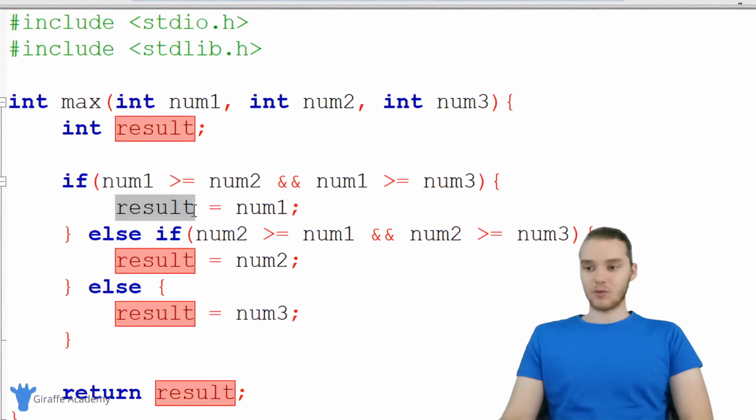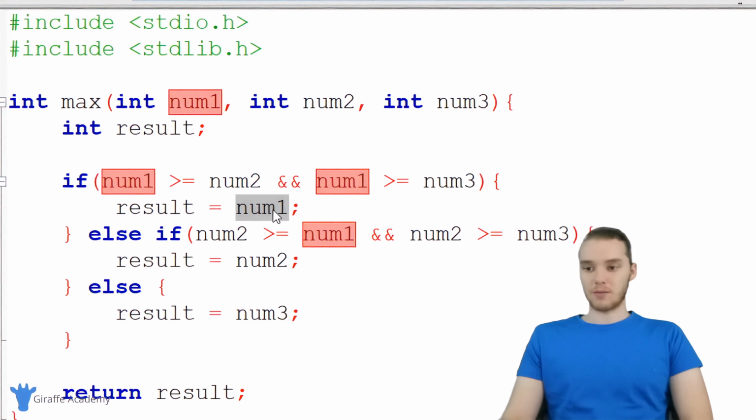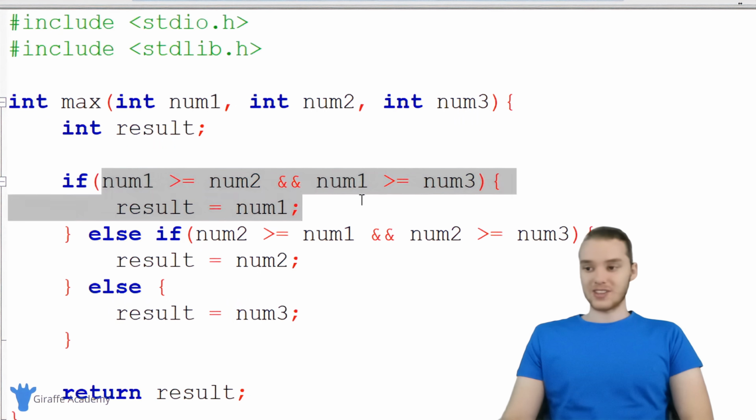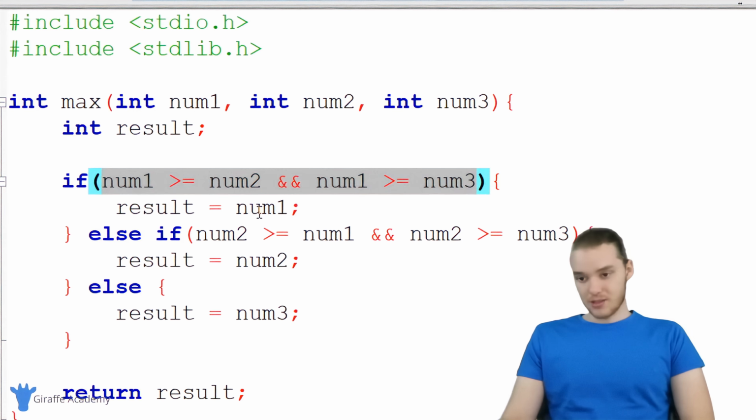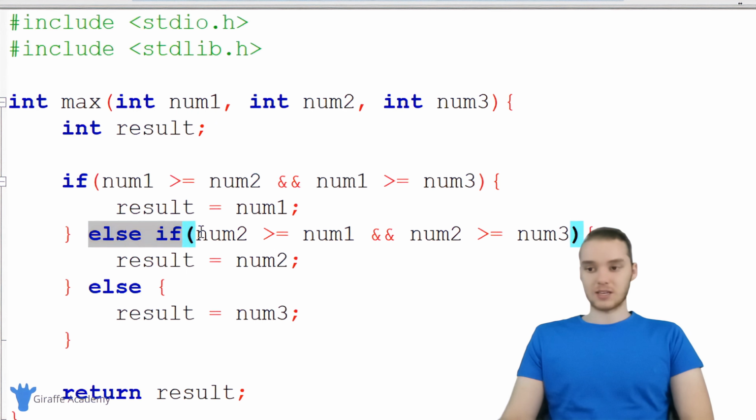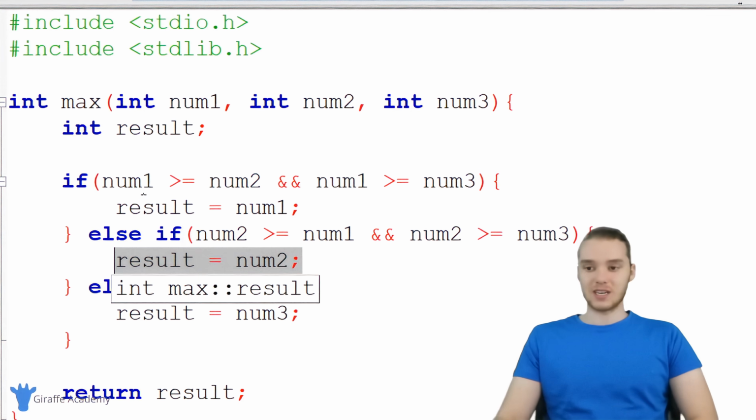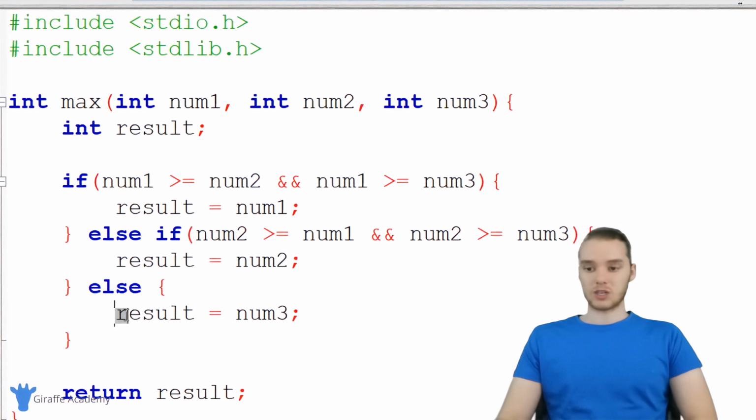If that's the case, then result is going to be equal to num1. Otherwise, if this condition is false, then we're going to come down here and check this other condition. So we're going to check to see if num2 is bigger than num1 and if it's bigger than num3. If that's true, then we're going to do this. Finally, if neither of these conditions up here is true, we're just going to go ahead and set result equal to num3. And then we're going to return result.